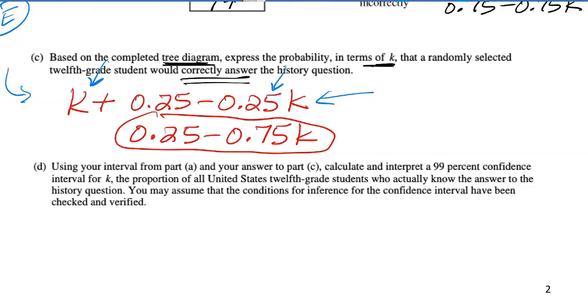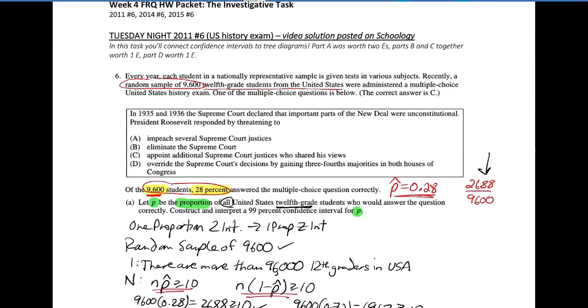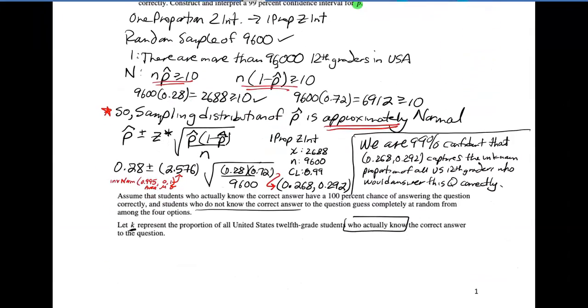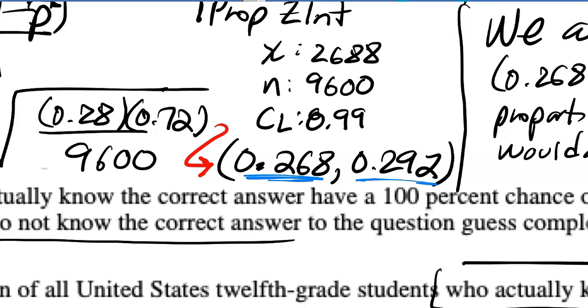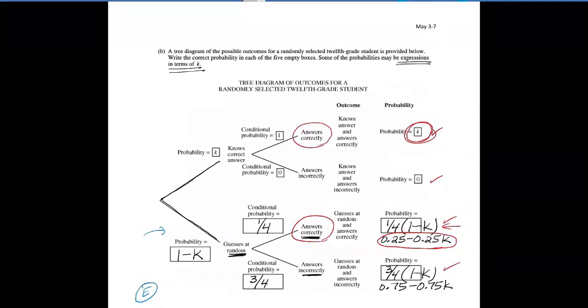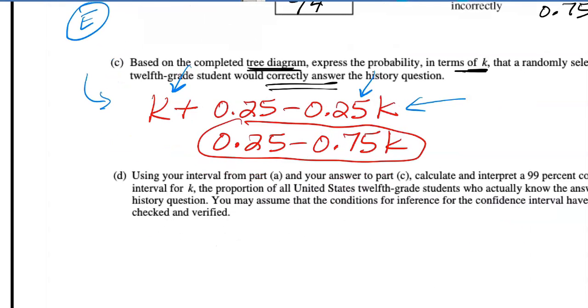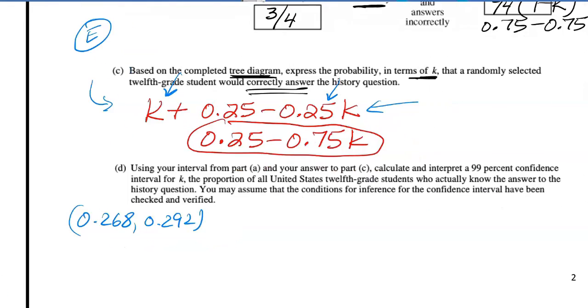Using the interval from part A. Now pause right there. We really need to use our interval in part A. They're serious about that. So let's go back to part A. My interval was that one right there. So 268, 292. Let's write that down. 268, 292. Okay, I got my interval from A.